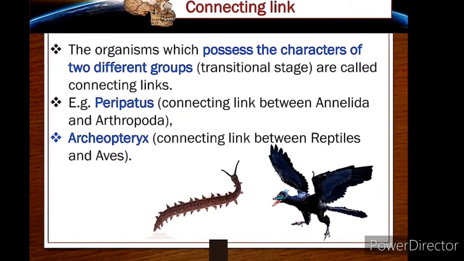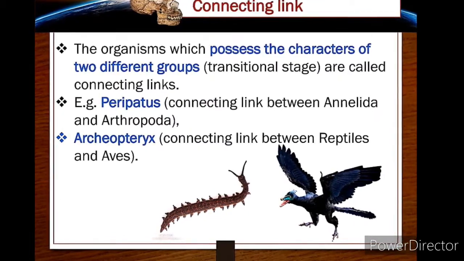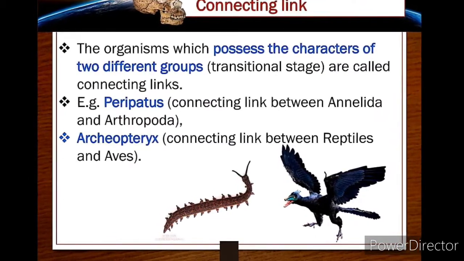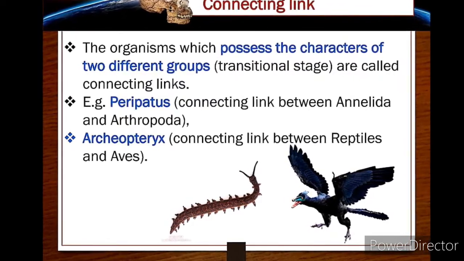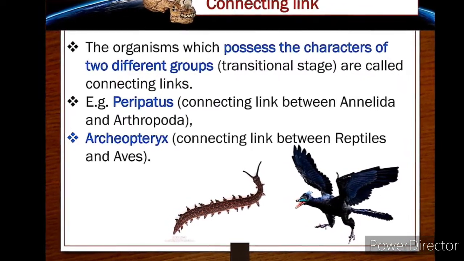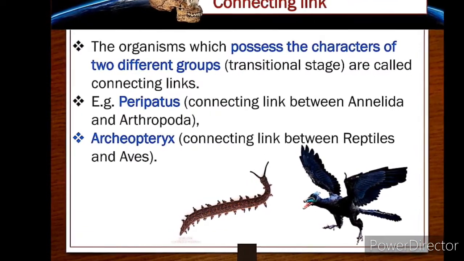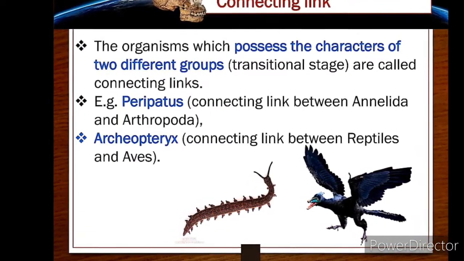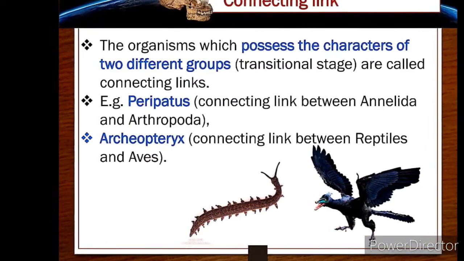So peripatus has both the characters. Archaeopteryx is a fossil evidence which is a connecting link between reptiles and aves, which shows both the characters. It has feathers like aves and bone marrow in the bone like reptiles.